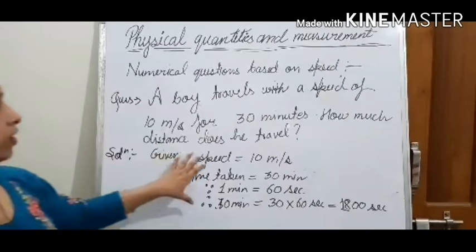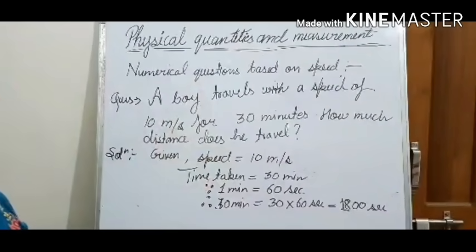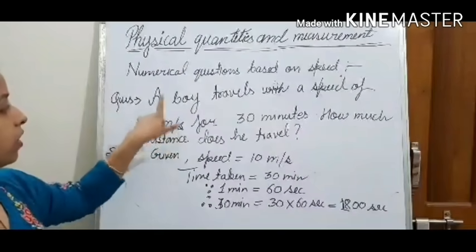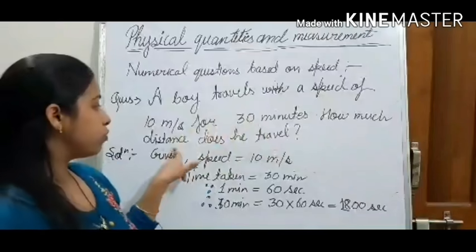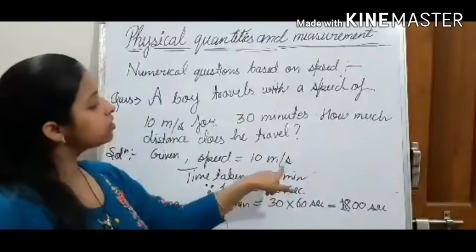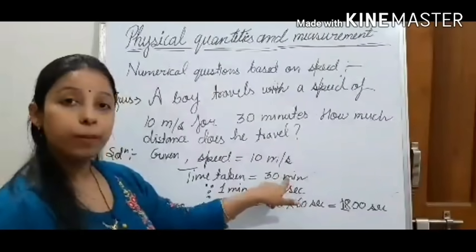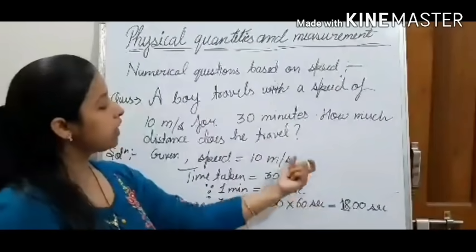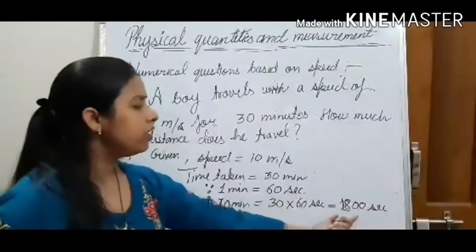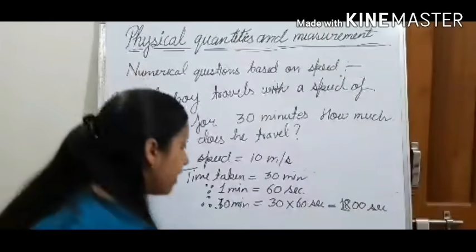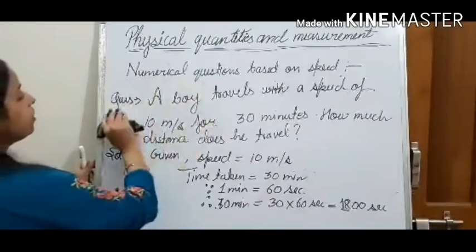Now we have written all the things which are given in the question. Speed is given, time is given, you have to find out distance. So speed is given in meter per second and time is given in minute. So this minute also we will convert into seconds. So we have got 1800 seconds. Now we have to find out the distance.